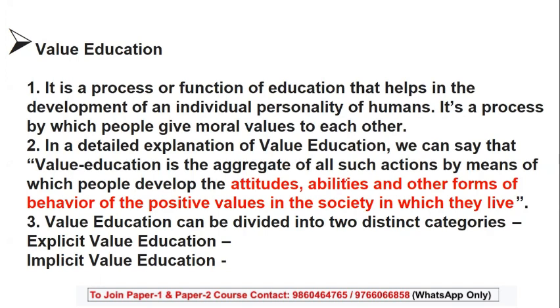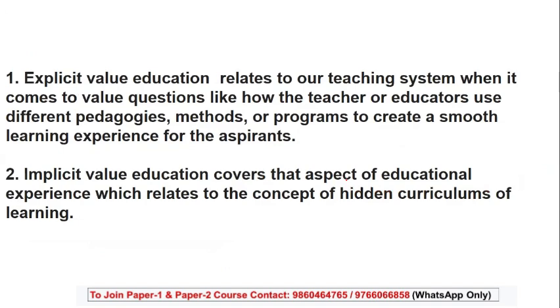Next, you have explicit and implicit values. Explicit values are those which are direct. You can definitely give them directly with the help of different pedagogies, methods, or learning experiences. Implicit values are indirect, which can be hidden. The child has to get it from the way it has been imparted.